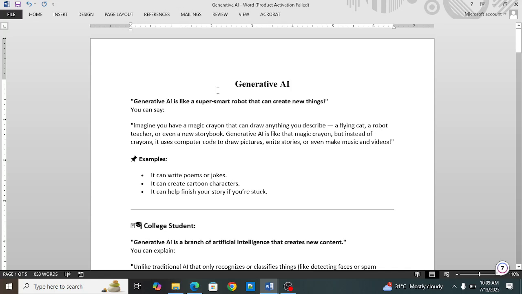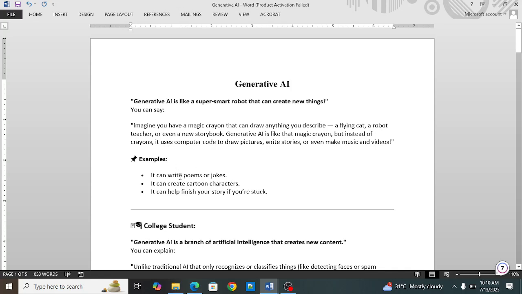What do you mean by this generative AI? Generative AI is like a super smart robot that can create new things. Or you can say that imagine you have magic crayons that can draw anything you describe. For example, a flying cat, a robot teacher, or even a new storybook. So generative AI is like a magic crayon, but instead of crayons, it uses computer code to draw pictures, write stories, or even make music and videos.